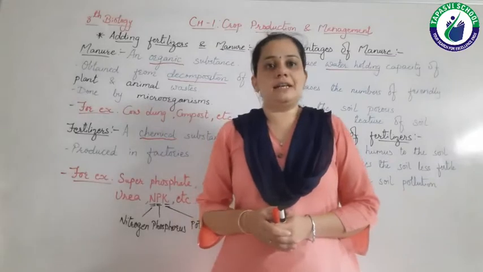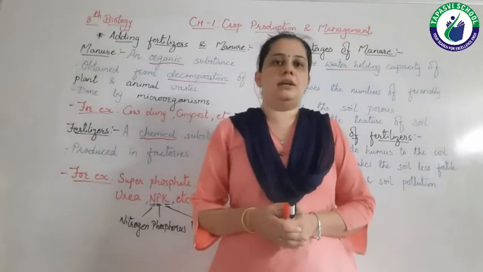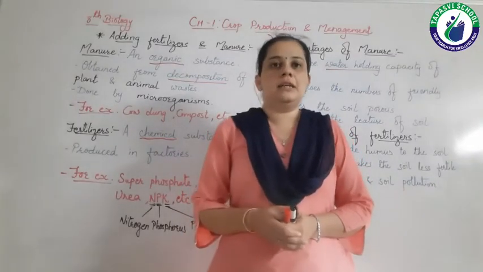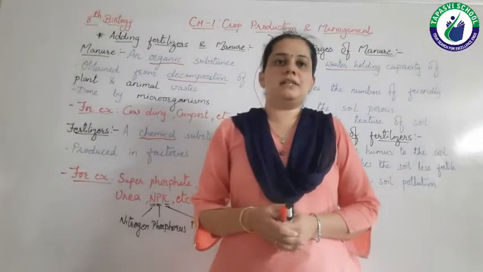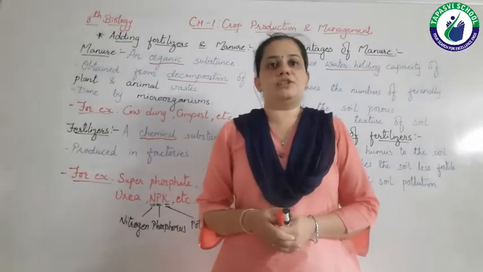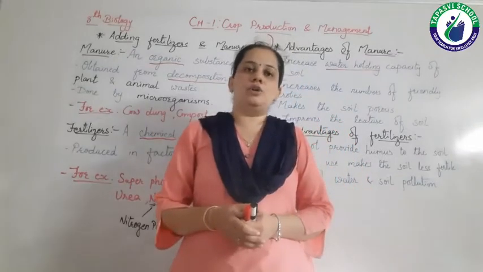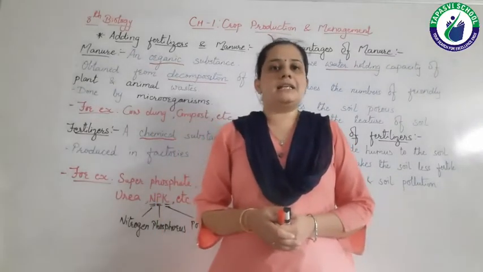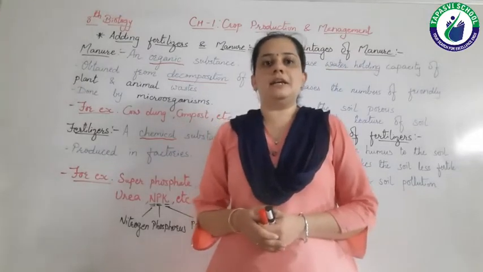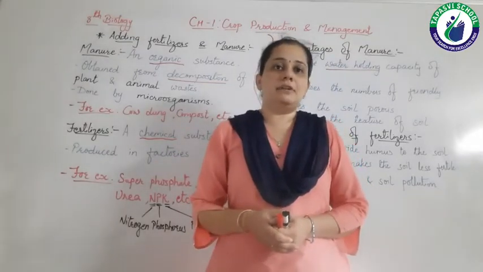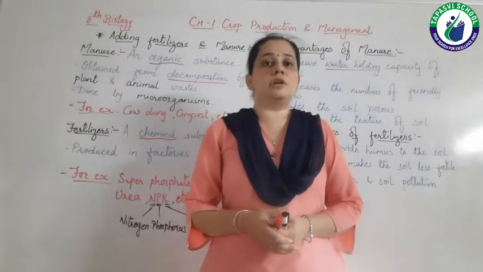Here we are studying chapter number 1 of standard 8 science subject. The name of the chapter is crop production and management. As we all know, India is an agricultural country. So here we are studying about various activities which farmers must have to do.